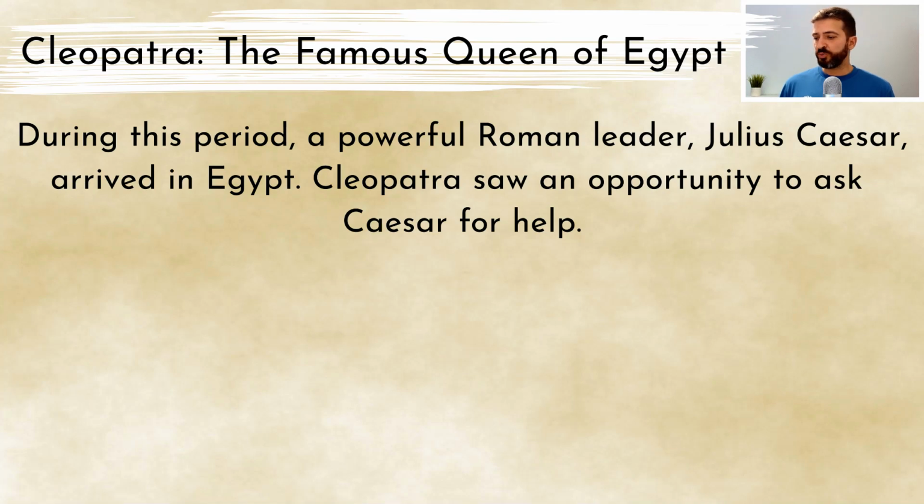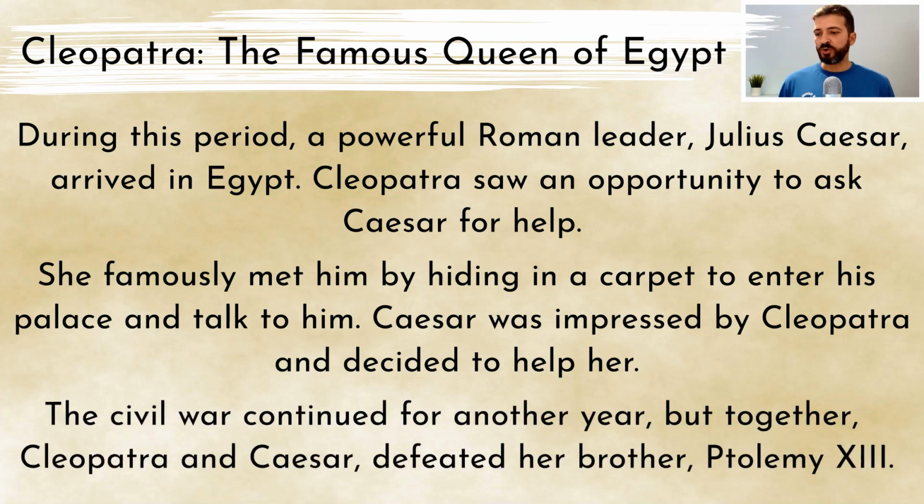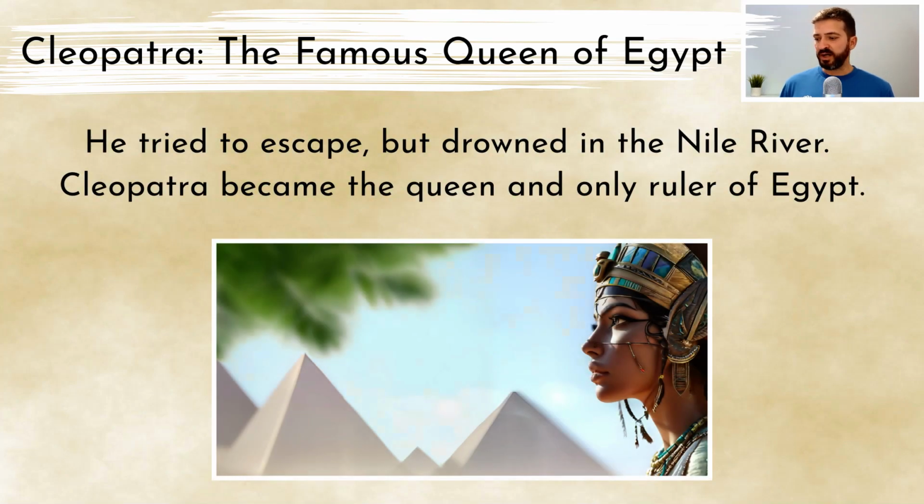Cleopatra saw an opportunity to ask Caesar for help. She famously met him by hiding in a carpet to enter his palace and talk to him. Caesar was impressed by Cleopatra and decided to help her. The civil war continued for another year, but together Cleopatra and Caesar defeated her brother Ptolemy XIII. He tried to escape but drowned in the Nile River. Cleopatra became the queen and only ruler of Egypt.